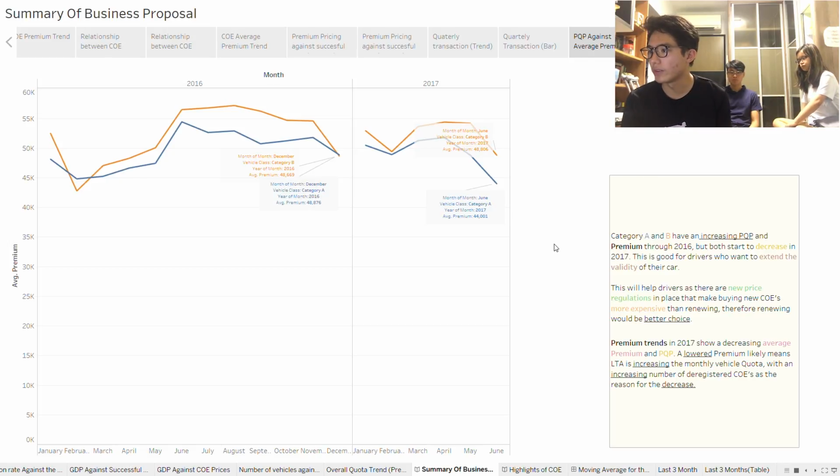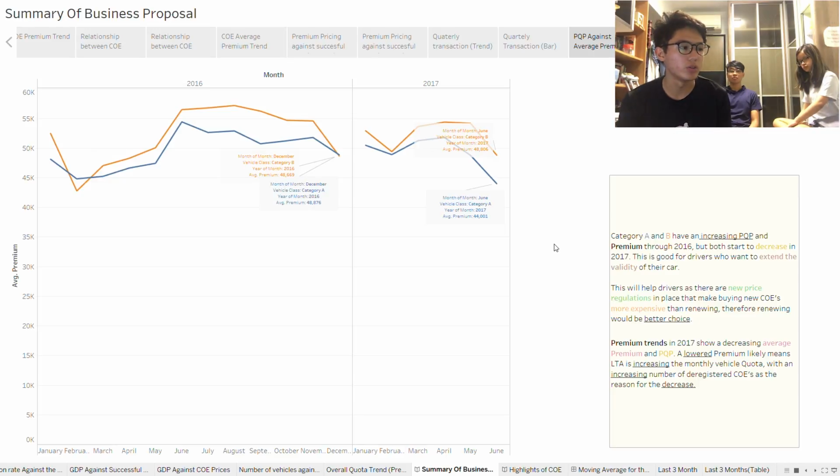This is good for drivers who want to extend the validity of their car. This will help drivers as there are new price regulations in place that will make buying COEs more expensive than renewing them. Therefore, renewing would be a better choice for the drivers. Premium trends in 2017 show a decreasing average premium and PQP. A lower premium likely means LTA is increasing the monthly vehicle quota, with an increasing number of deregistered COEs as the reason for the decrease.